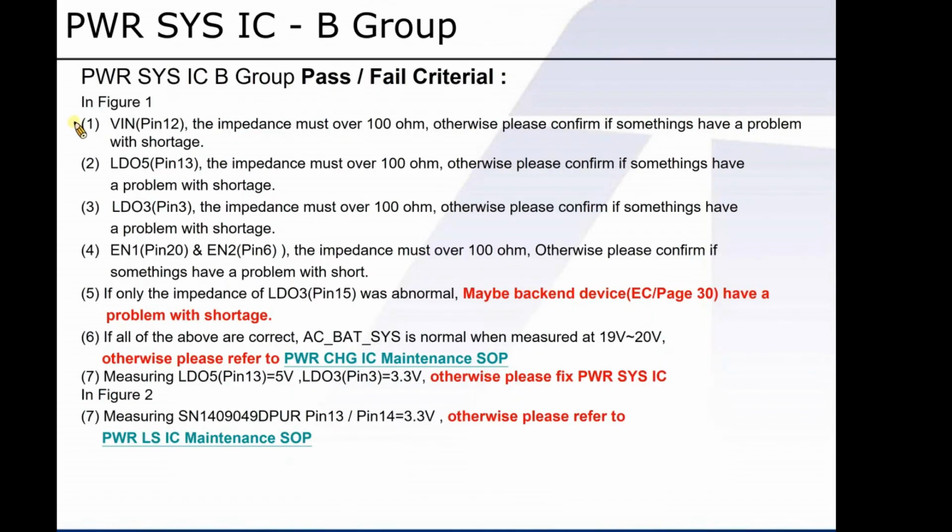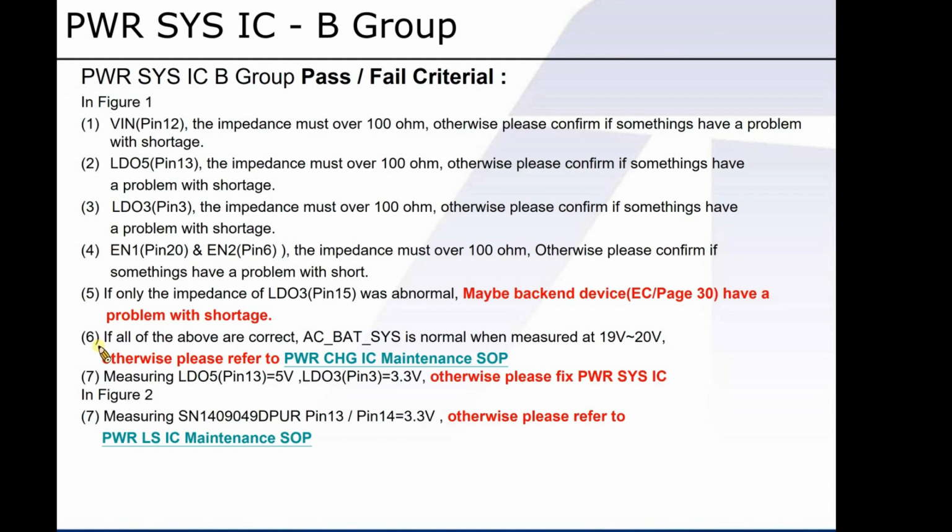From step 1 to step 7, they are all the same as A group. Check if they are ready and all in position to generate the power. To begin with, check Vin and LDO. Next, check the impedance of enable 1 and enable 2. Once the impedance checking procedure is done, go to step 6.